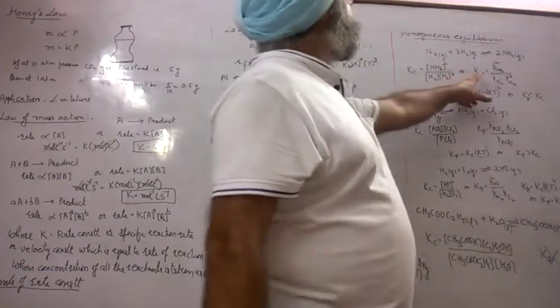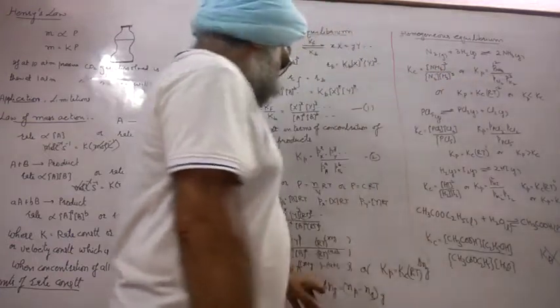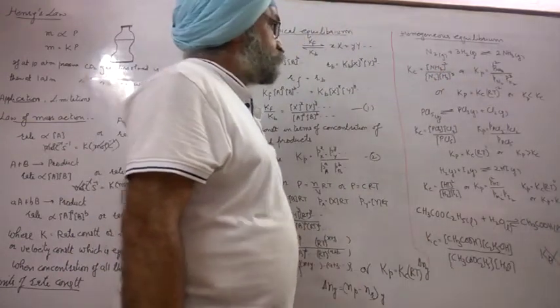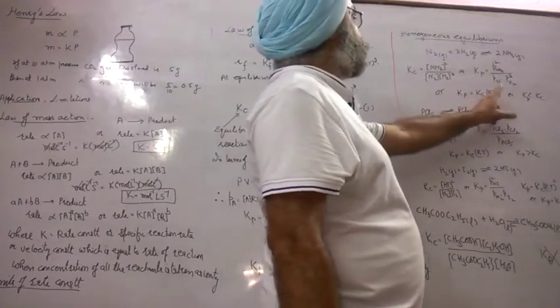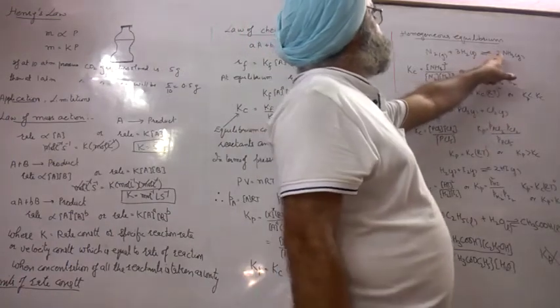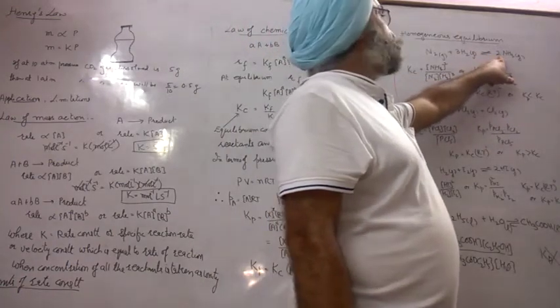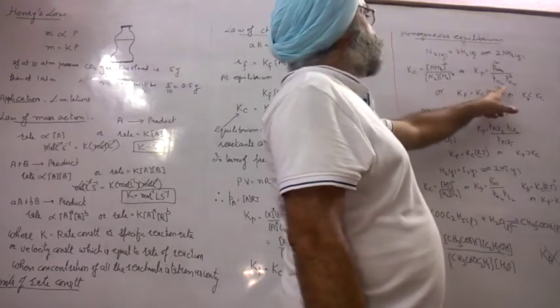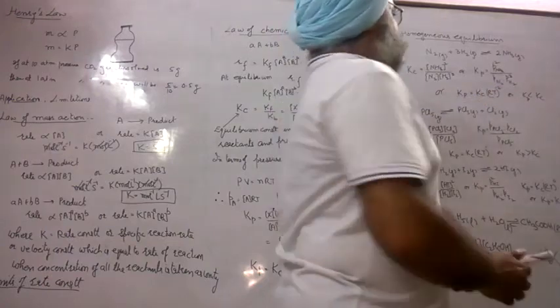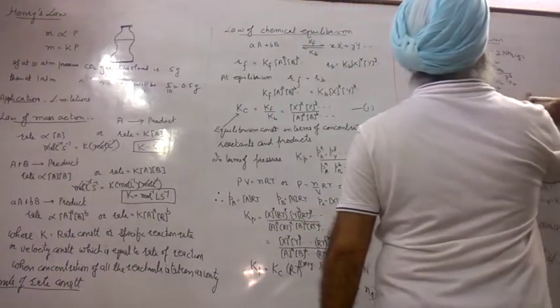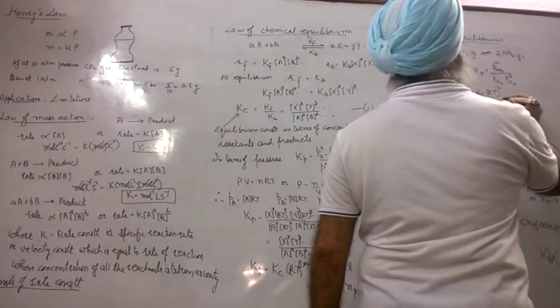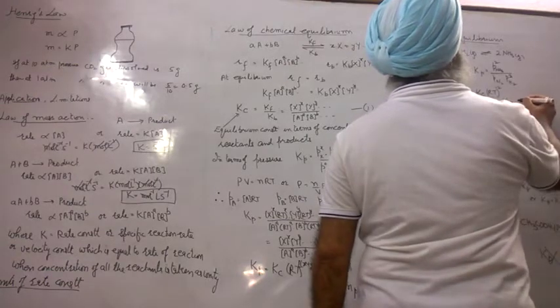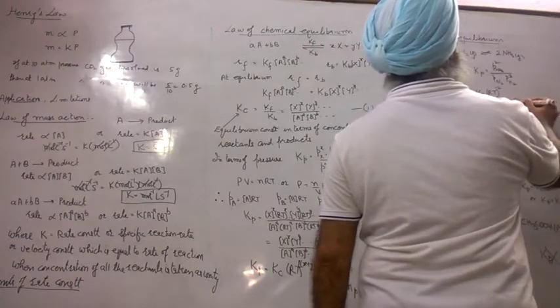Is there any relation between the two? Yes, Kp is equal to Kc into RT raised to delta Ng. Number of moles of product is 2, 2 minus 4, 1 plus 3 is 4. 2 minus 4 comes out to minus 2. It means here Kp is less than Kc.